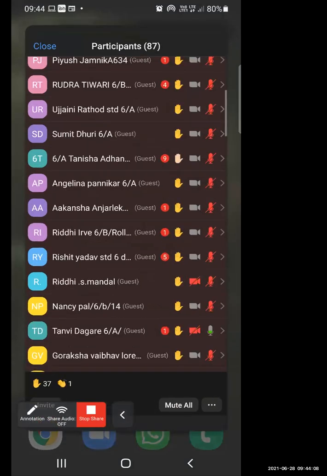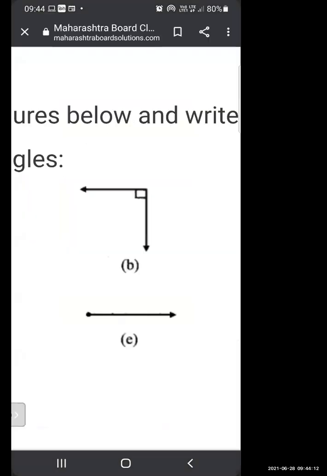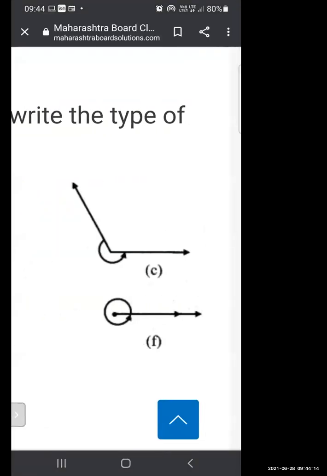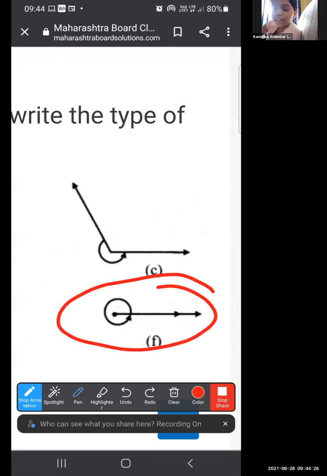Now, Kanishka. Kanishka, unmute yourself. Yes, ma'am. I have unmuted myself. Which kind of angle is this? Ma'am, this is called a complete angle. Why complete angle?